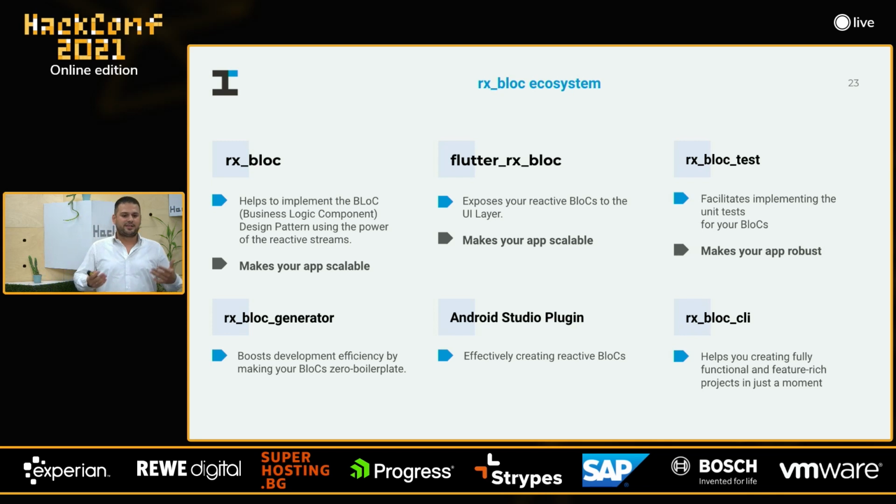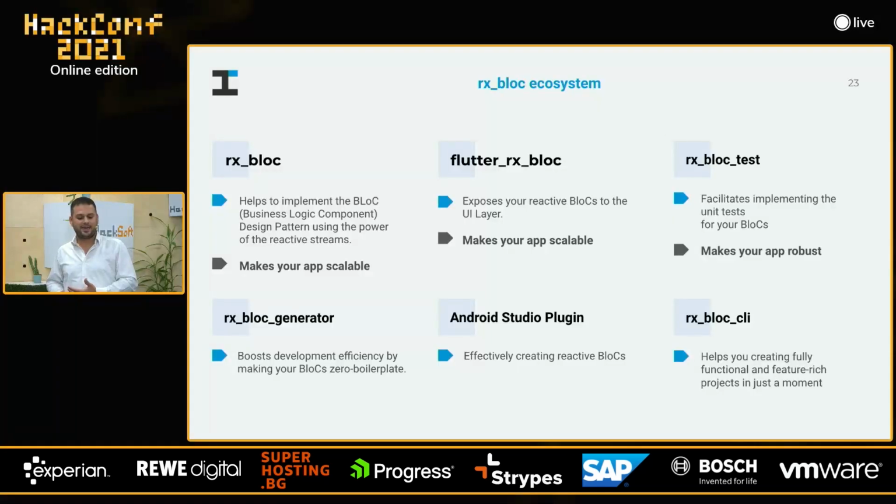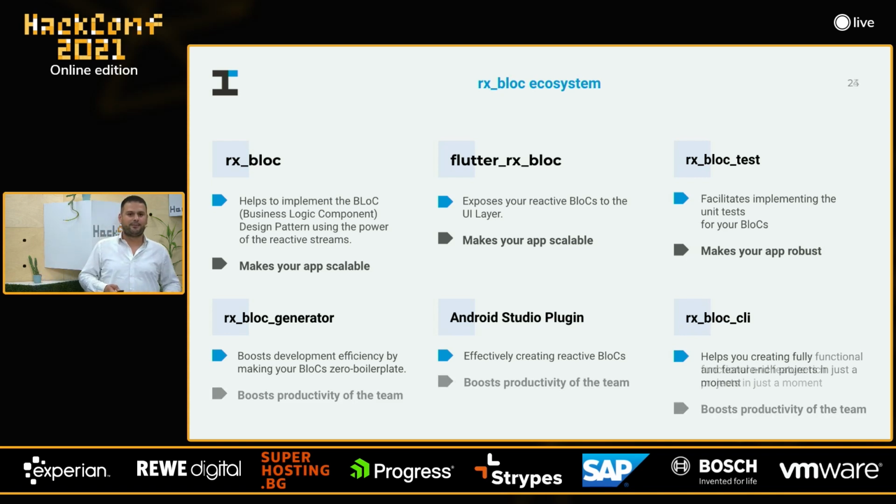So, in other words, this package will generate all the infrastructural code so you can focus on the feature delivery instead of supporting the infrastructure, which is great. Then the plugin for Android Studio that effectively creates reactive blocs in a second. And finally, we have Rxbox CLI that helps you create fully functional and feature-rich projects in just a moment.